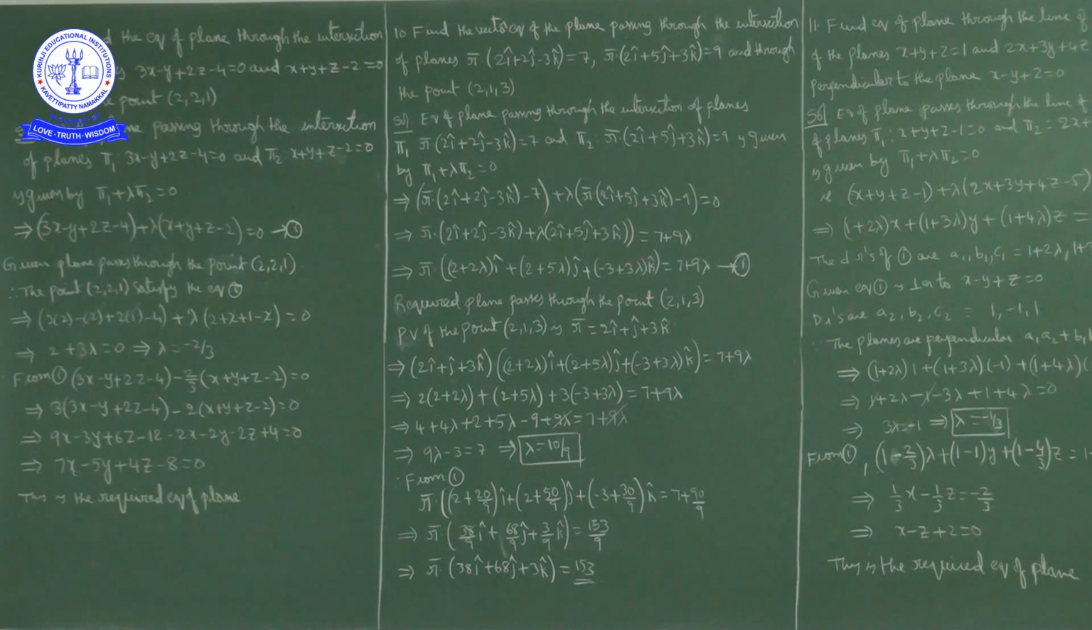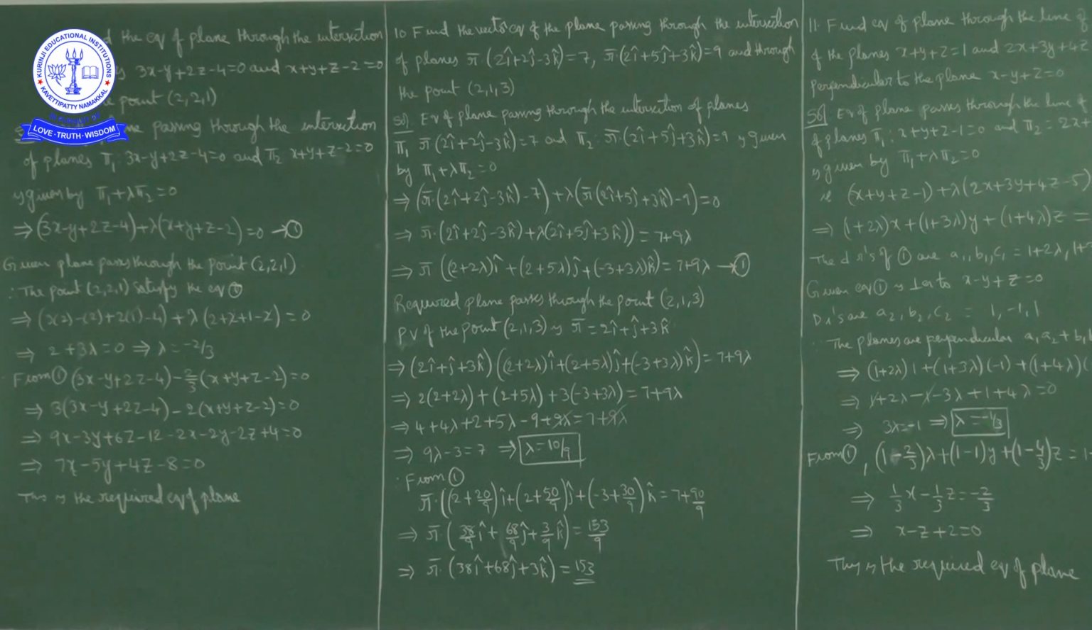Okay. Next question. Find the equation of the plane through the intersection of the planes 3x minus y plus 2z minus 4 equal to 0 and x plus y plus z minus 2 equal to 0, and the point (2, 2, 1). Now the question is to find the equation of the plane passing through the line of intersection of two planes and a given point. Here the family of planes passing through the intersection of two planes is first plane plus lambda times second plane equal to 0.